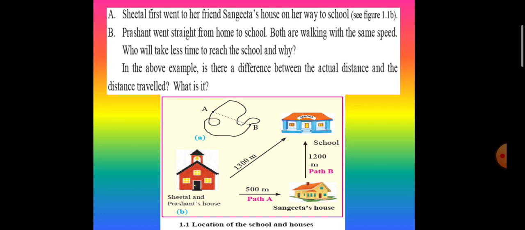While the distance traveled by going via Sangita's house, and thus by changing the direction of the motion, is 500 plus 1200, that is 1700 meters. So the distance traveled in this case is greater than the actual distance.